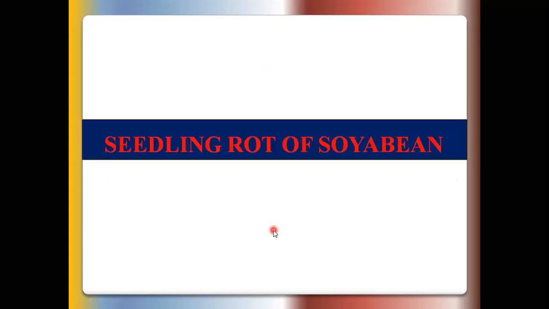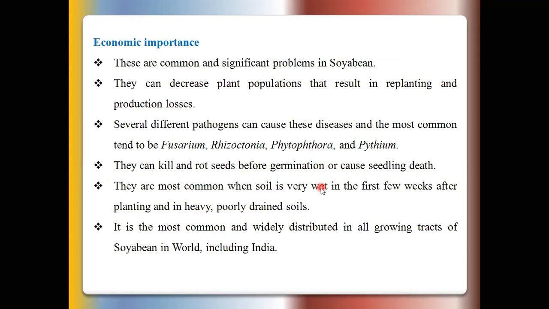Then the last disease of today's lecture is seedling rot of soybean. Soybean is generally grown in the months of June, July or August. In June and July, heavy rainfall is received in particularly soybean growing tracts.